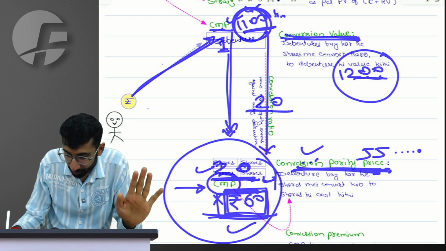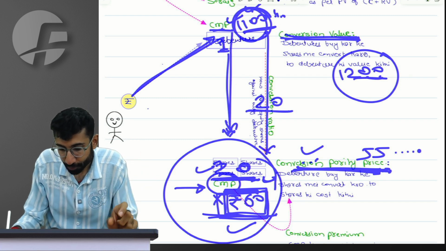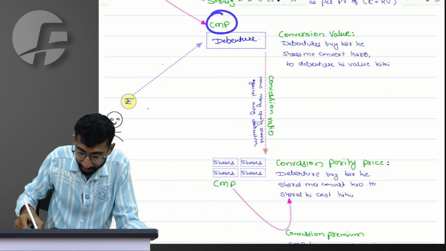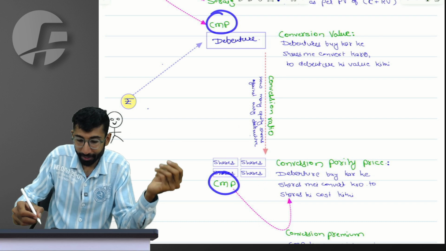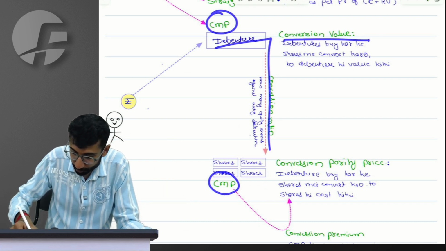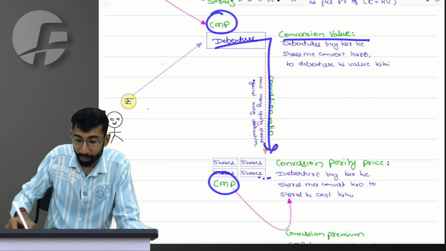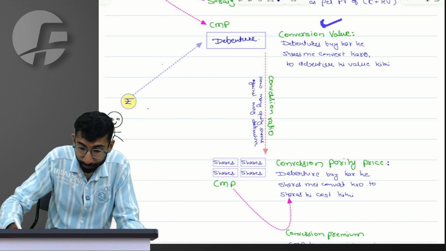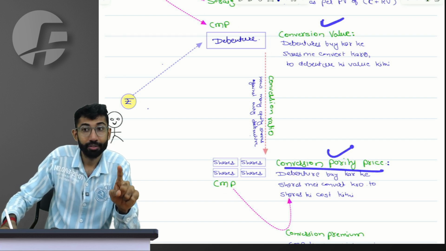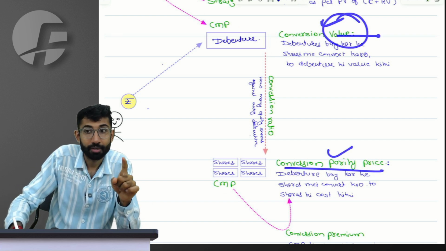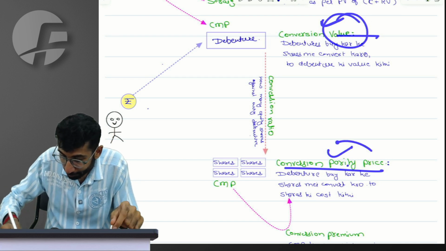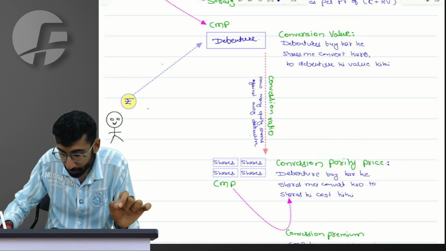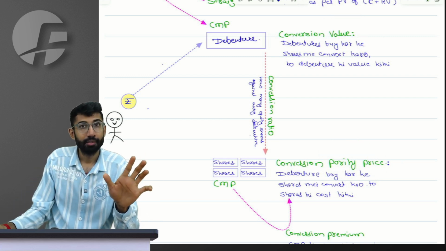Everyone in the class, requesting your responses, explain these terminologies. So CMP is the direct price available in the market. Conversion value is after conversion, how much is the price of debenture? And conversion parity. So see, there's a difference. Conversion value is a different thing and conversion parity price is a different thing. Value is with respect to debenture. Parity price is with respect to shares. Price, especially the word, you should relate it with shares.